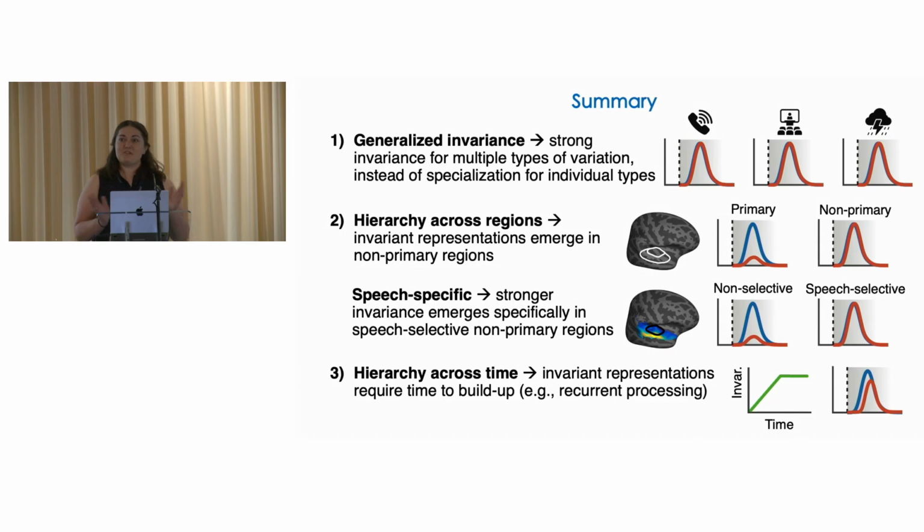So to summarize, we developed a new paradigm for quantifying the invariance of neural responses, and using this paradigm, we're able to uncover neural populations whose responses to speech are nearly completely unaltered by many distinct types of extrinsic variation, like reverb, background sounds, spectral filtering. And these neural populations are clustered in speech-selective regions of non-primary areas and rapidly increase their invariance over time, showing strong invariance approximately 200 milliseconds after the onset of information.